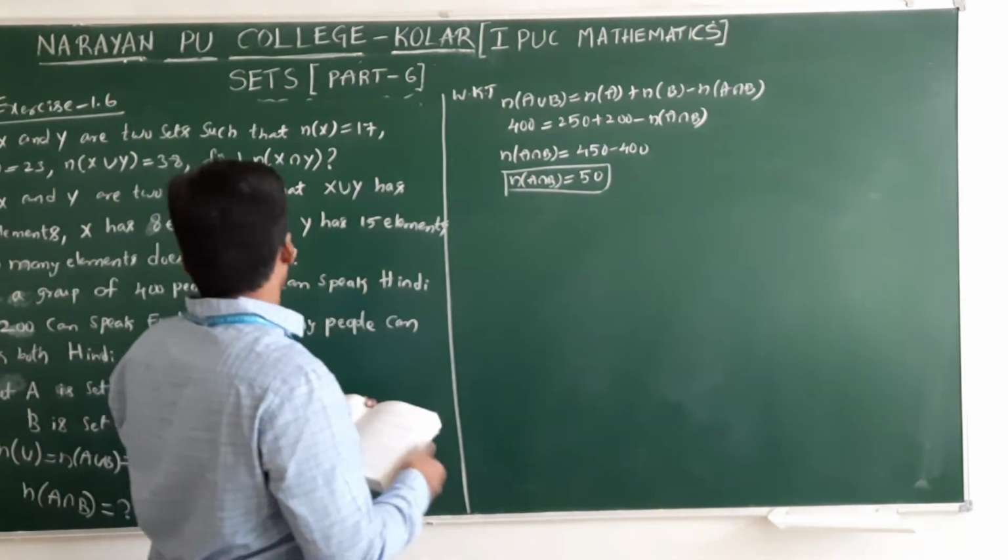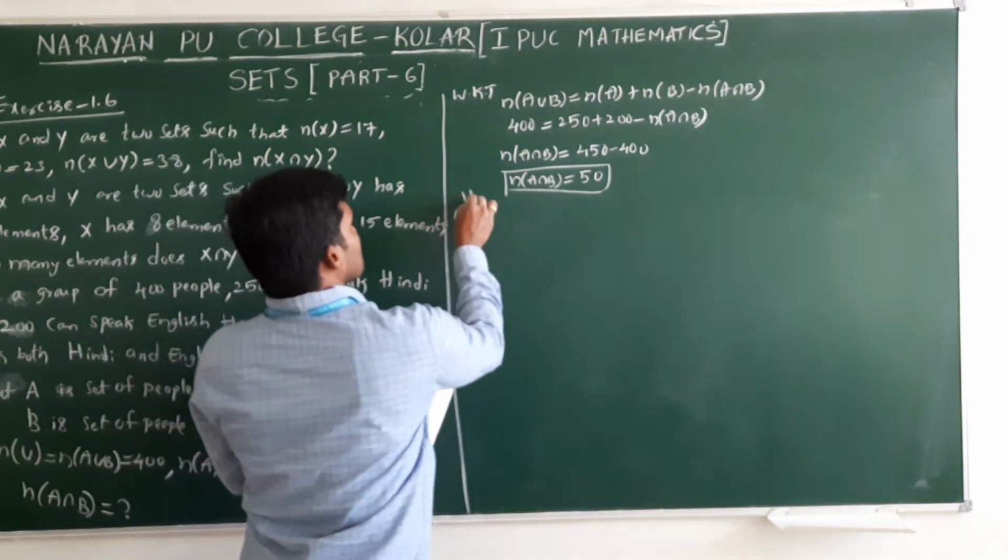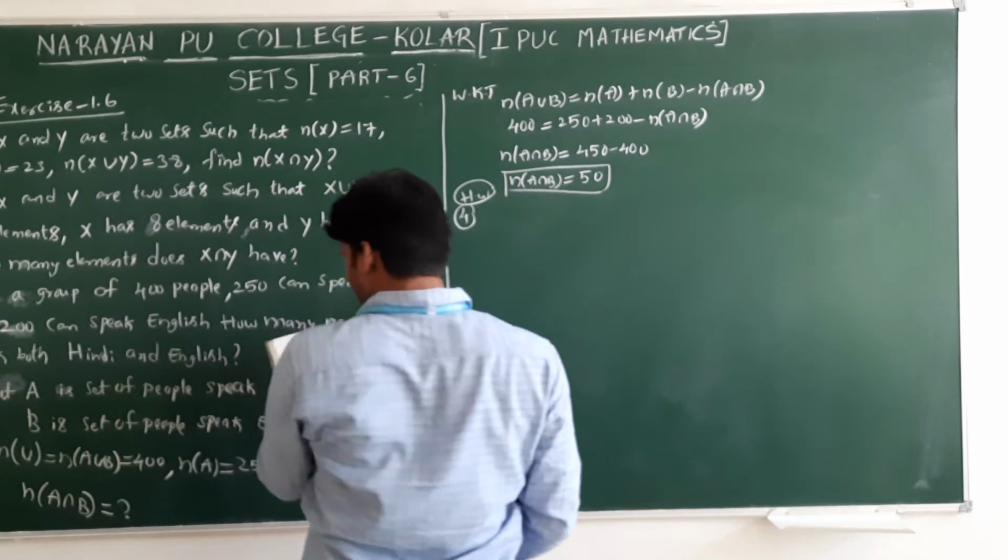Next, question number 4. This is also homework. It's very easy. Direct data is given.